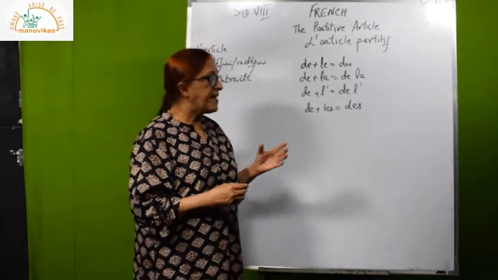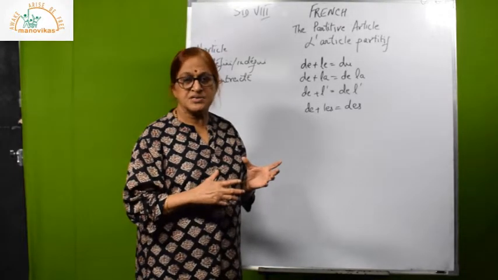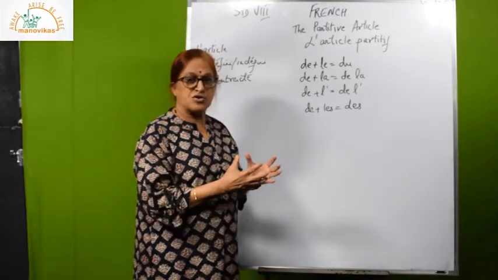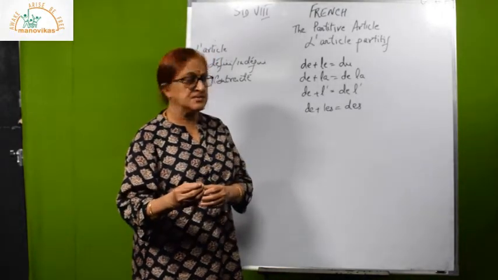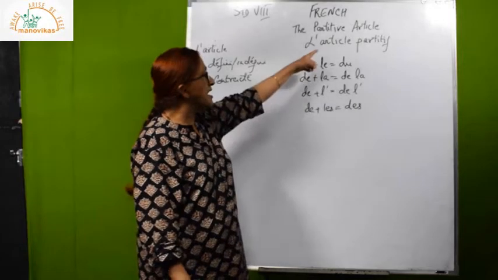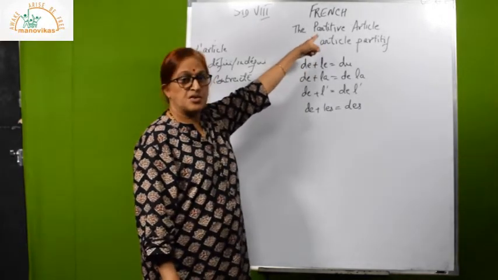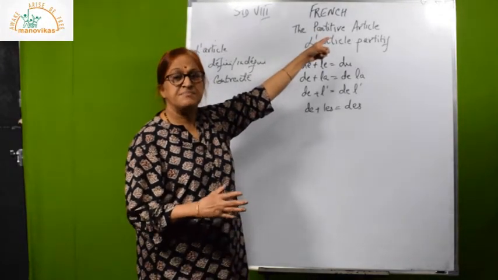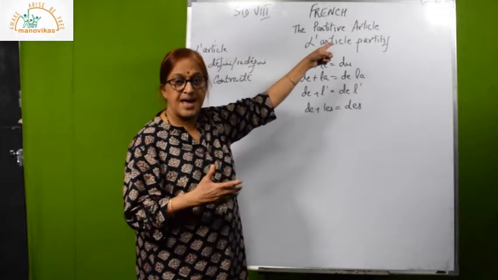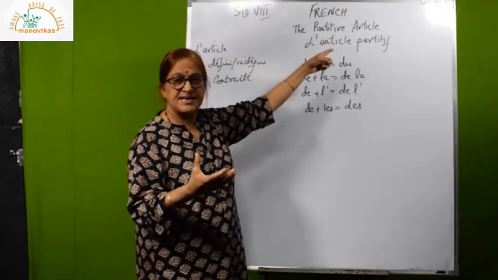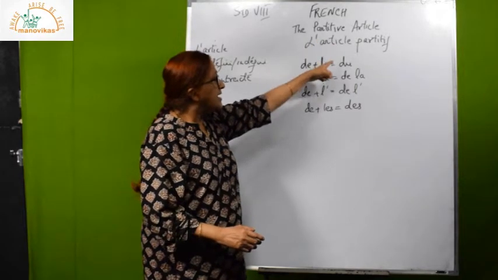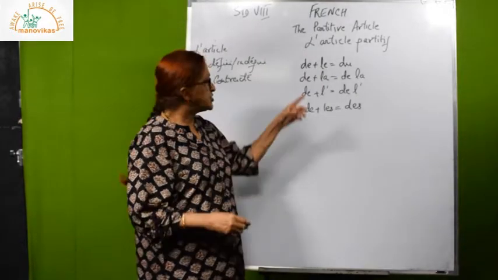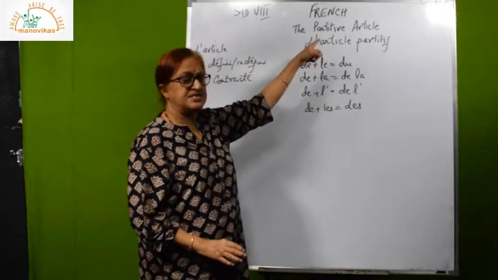Suppose you want to say I am eating some butter. You cannot count the butter. You know that butter exists in quantity. A lot of butter, some butter, very little butter. So for those items we use the partitive article, meaning some. When I want to say I am eating some bread, I am eating some butter, I am applying some jam, these items cannot be counted on your fingers. They need quantity. So for such items we use the partitive article.